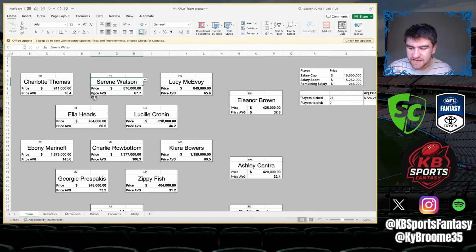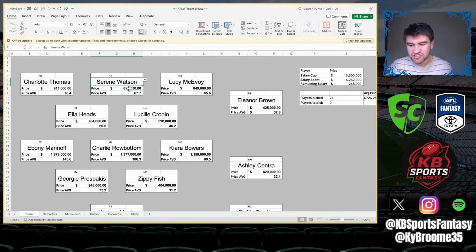So one player that I've definitely looked at in terms of not actually having in the side is Serene Watson. I had her the whole of last year, I believe, and she's very, very up and down. Well, she's going to get the kick-ins for St Kilda, but she gets a lot of marks, which is very different to how AFLW works in general with the scoring.